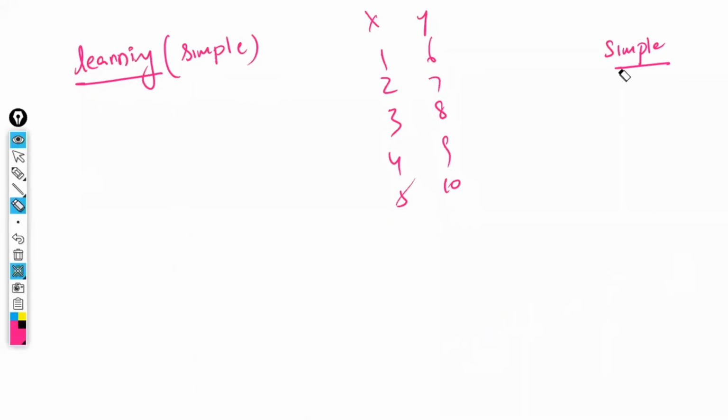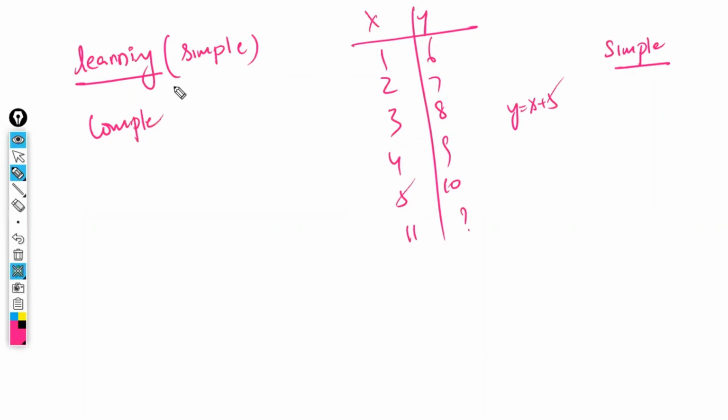If I explain with a simple example, now you can easily identify. You only told the answer, that is, sir, y is equal to x plus 5. And for 11, the expected answer is 16. If you go with simple examples, whatever complex subject there is will also become very simple. A complex subject can be simple if you go with simple examples. You can understand it very simply.